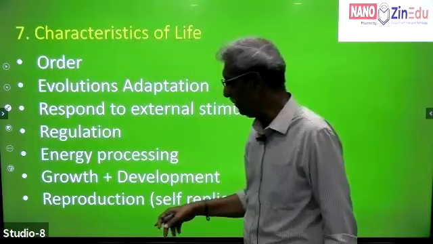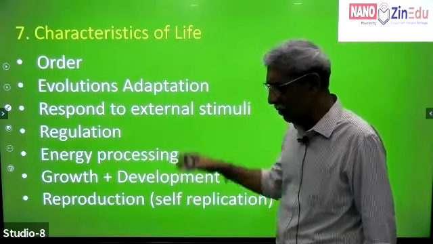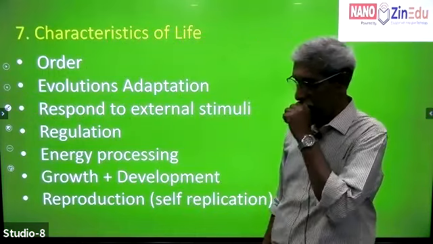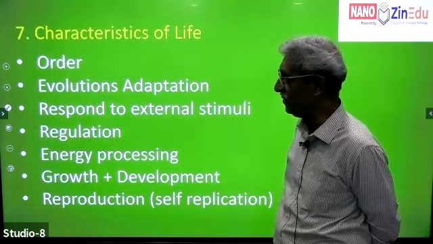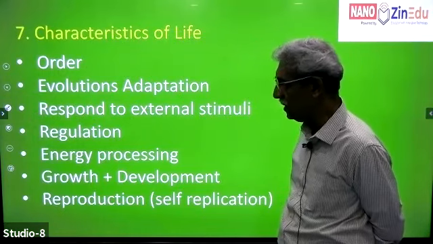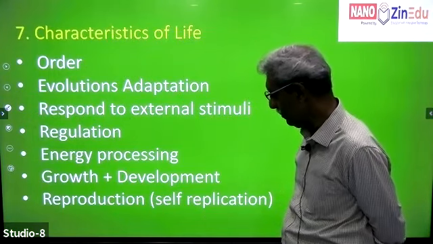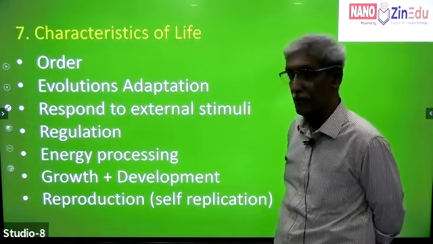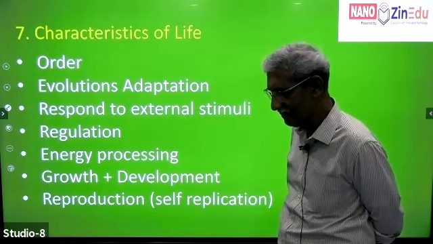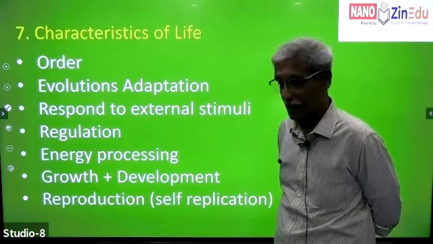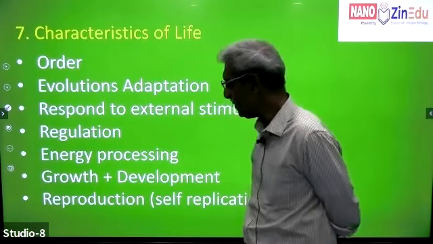Then we had gone into all of these. Now, among all of these, which is the best property? Among the 7 characters, you got order, evolution, adaptation, responding to external stimuli, regulation, energy processing, growth and development, reproduction, and self-reproduction, which is very, very important. What do you think, participants? Any idea? Anybody can call in? No? Which is the best property?